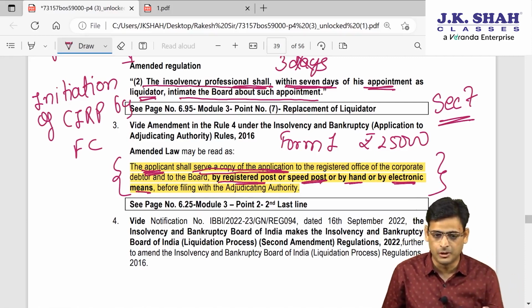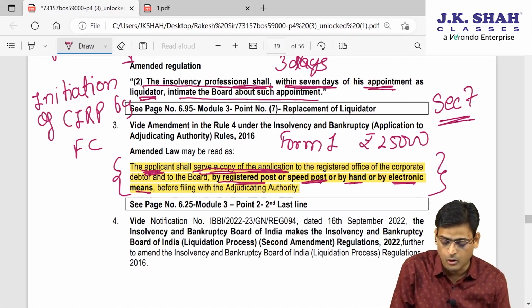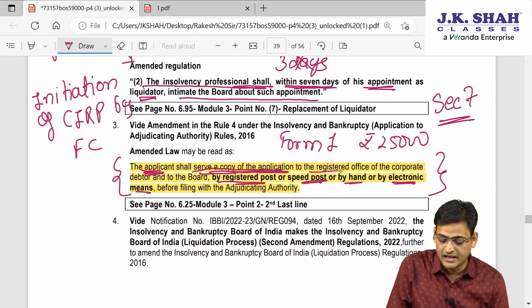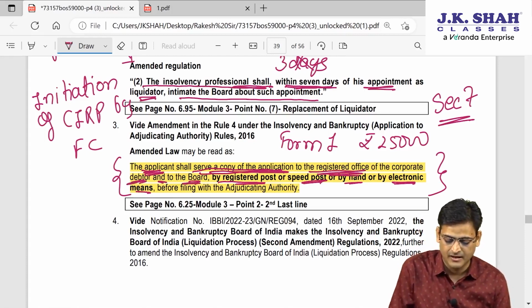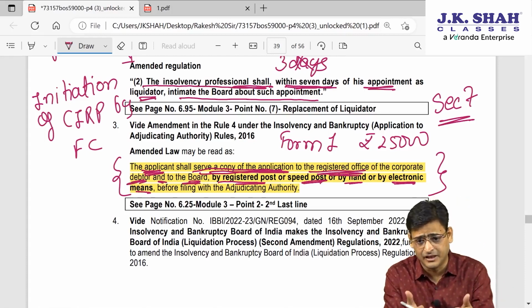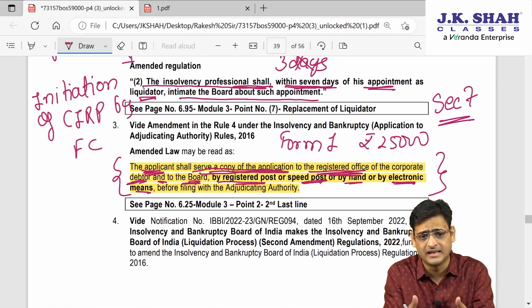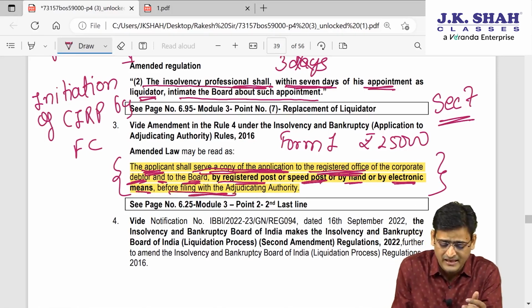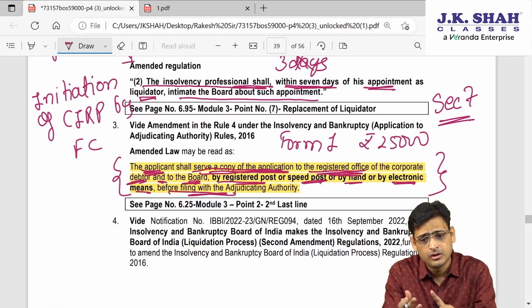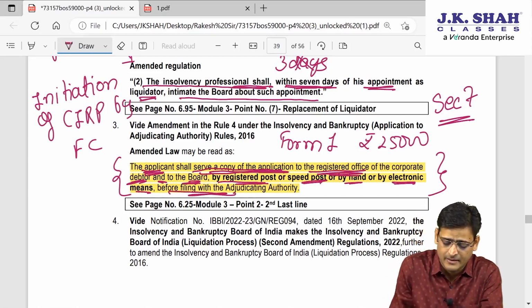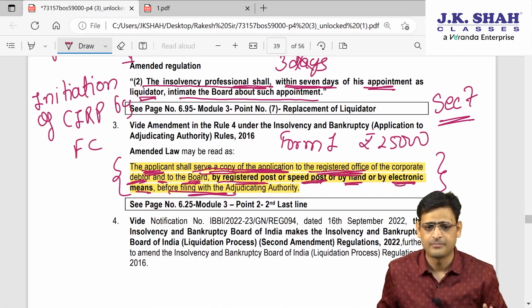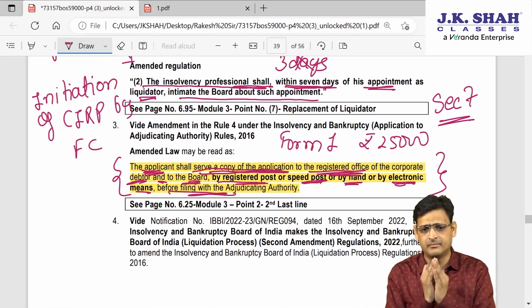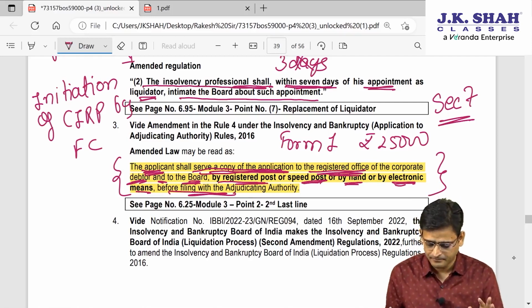SBI will also serve a copy of this application at the registered office of Kingfisher and to IBBI. So before filing it with NCLT, they will serve this copy to Kingfisher as well as IBBI. This copy they can send either by registered post, speed post, hand delivery or electronic means. I hope you all are finding these amendments very easy and manageable.